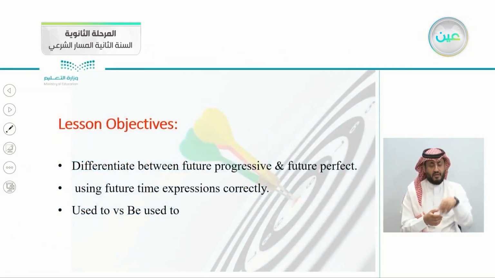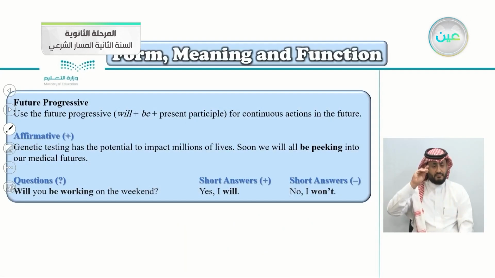Today's lesson objectives: to differentiate, to tell what is different between future progressive and future perfect, using future time expressions correctly, to use them correctly, used to versus be used to. So this is the future progressive. We use the future progressive. This is the form here. The form, what will you write? You'll write will, be, present participle.